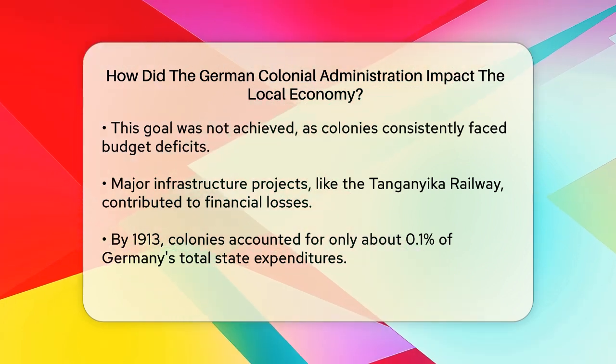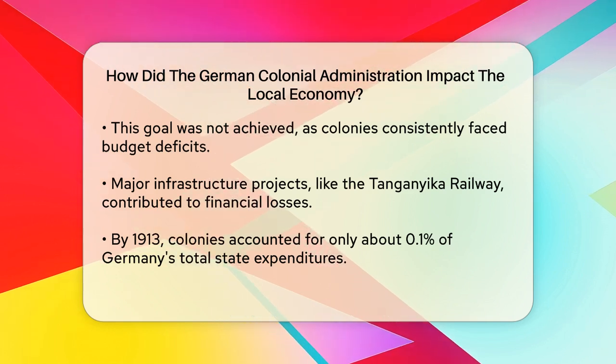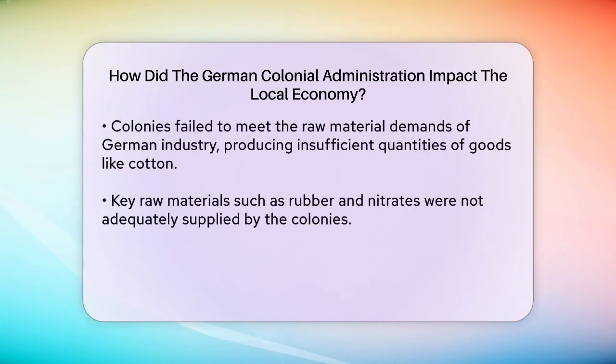In terms of trade, the colonies did not significantly meet the raw material needs of German industry. For example, while colonies produced goods like cotton, the quantities were too small to be substantial. The main raw materials needed by German industry, such as rubber and nitrates, were not adequately supplied by the colonies either.